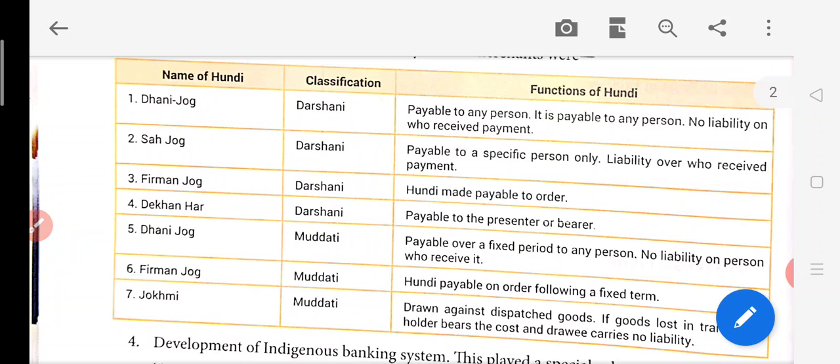So jokhmi is just like an insurance. It will be safe both for the buyer and the seller, because the seller will also be happy that he is having some evidence, and if the goods are lost, it will not be a condition that the buyer will have to make the payment. It will just work like insurance. At that time, it is called as jokhmi.